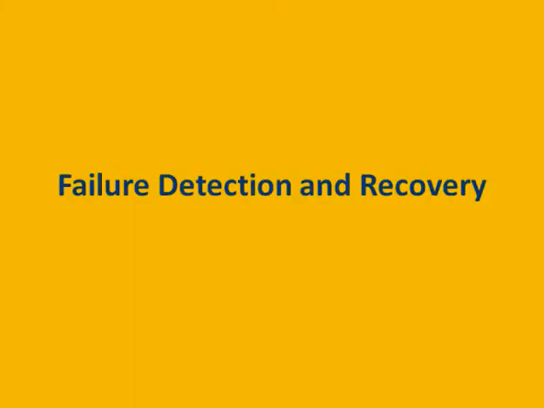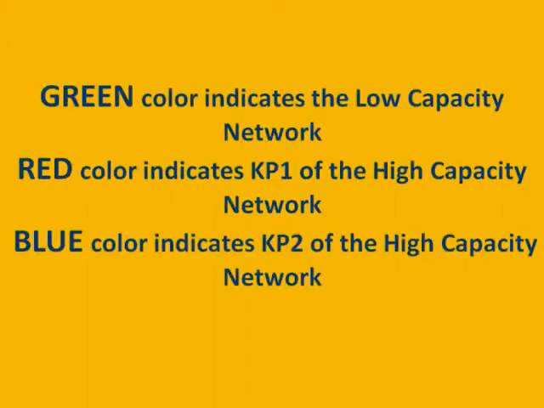Now we will demonstrate our proposed failure detection and recovery solution in this interoperability architecture. In the demo, in order to recognize which KP provides the light intensity to the consumer KP, we use three different colors to represent each producer KP. Green color represents RMGWKP, which receives the sensor readings from the low-capacity OSAS network. Red color represents producer KP1 and blue color represents producer KP2.